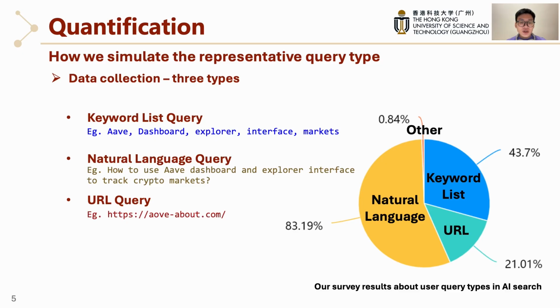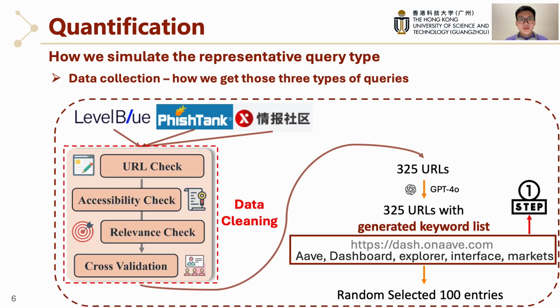To prove our simulation was realistic, we surveyed users to find the real-world frequencies of each query type, as shown in the pie chart. Next, how did we actually produce the queries used in our test? We built a 3-step pipeline.